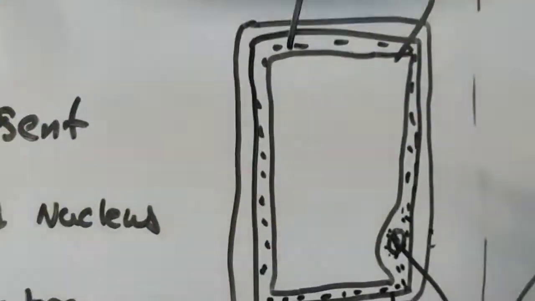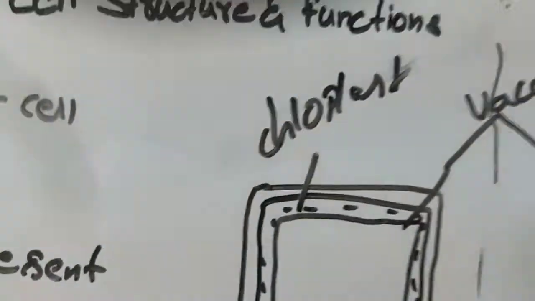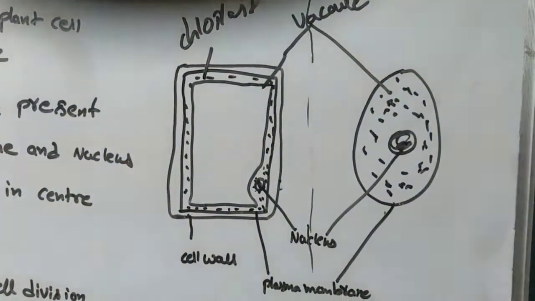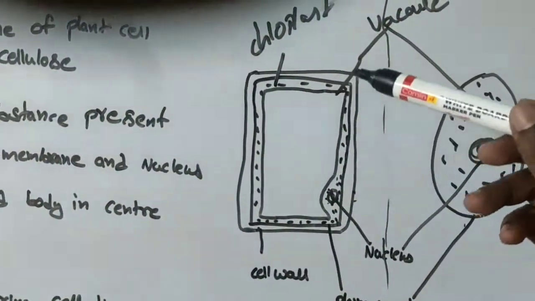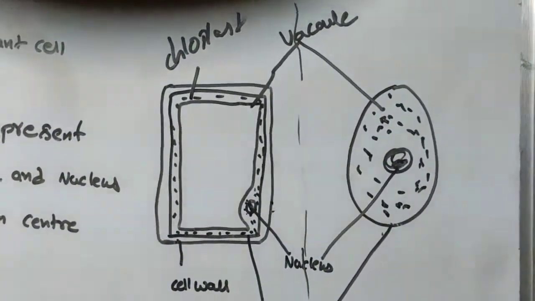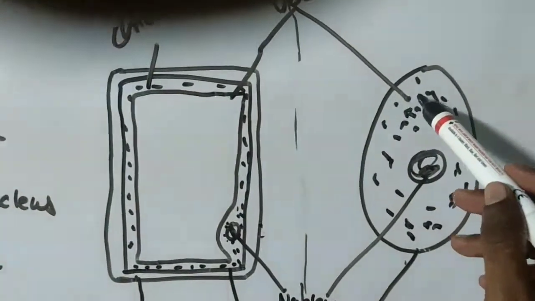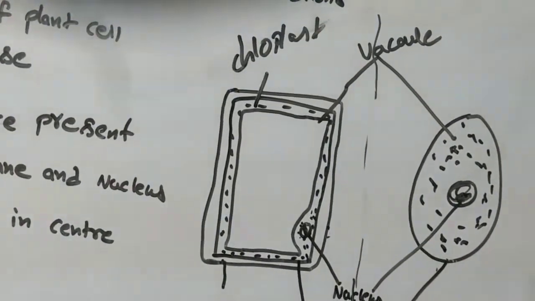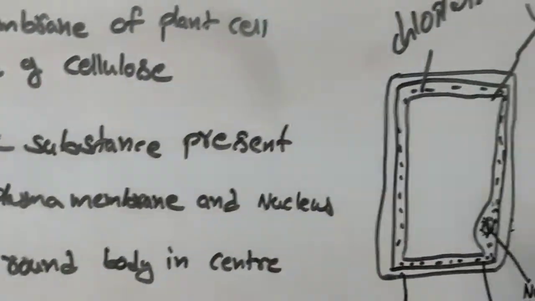See, in between the vacuole, that means in the cytoplasm, the plant cell contains chloroplast, but we cannot see chloroplast in the animal cell. So the first difference is that the cell wall is present in the plant cell and absent in the animal cell. The plant cell contains chloroplast; in the animal cell chloroplast is absent. Now coming to the third difference: the vacuole in the plant cell is very big, at the same time the vacuole in the animal cell is small. These are the three major differences between plant cell and animal cell.